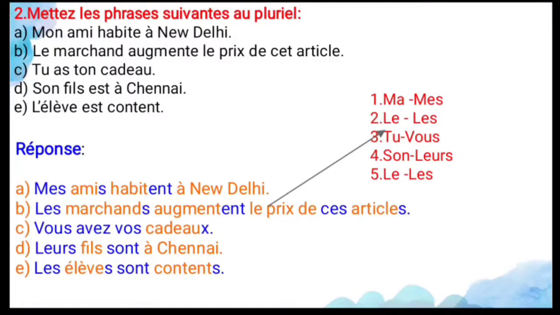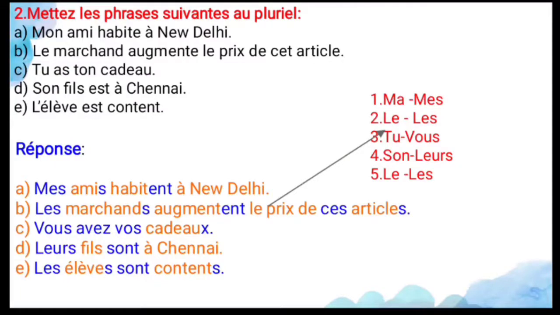And next, D, son fils est à Chennai, and his son is in Chennai. For that the possessive adjective is leur, and fils stays fils. For the verb conjugation in the plural you use sont, and à Chennai. So leurs fils sont à Chennai. Their sons are in Chennai.